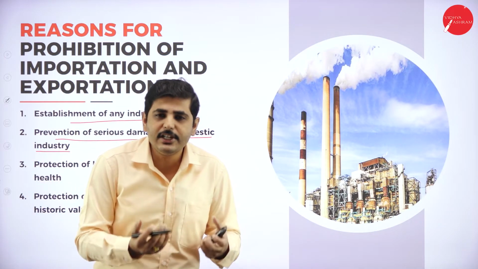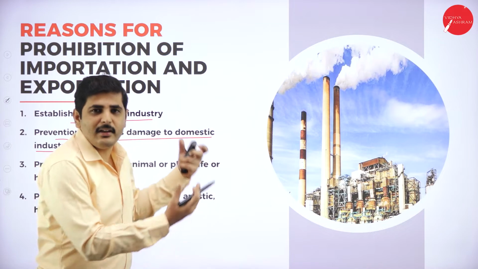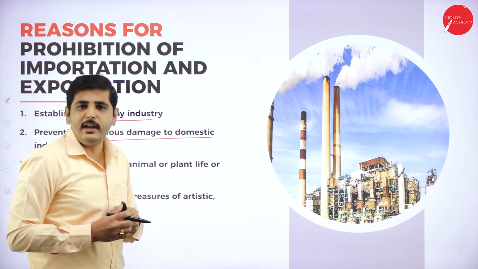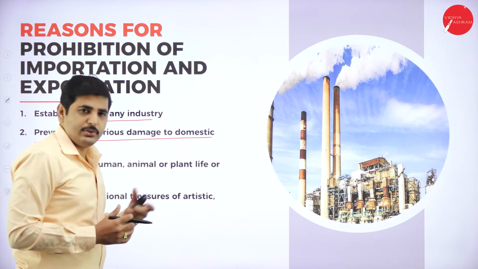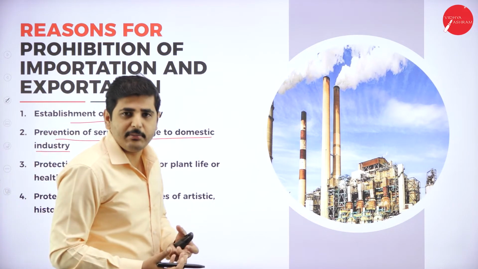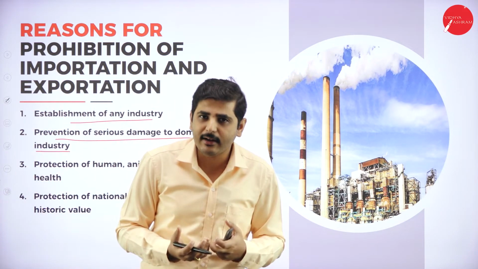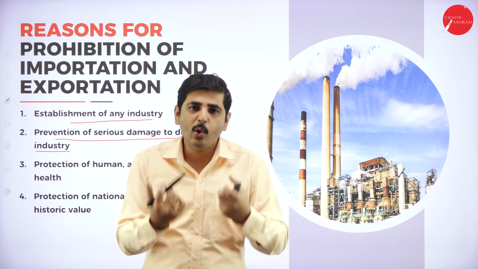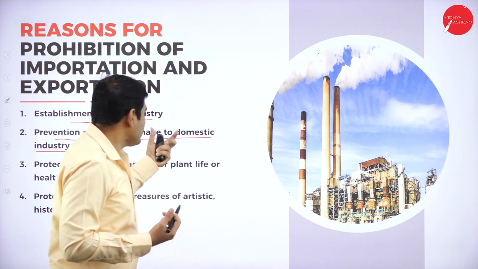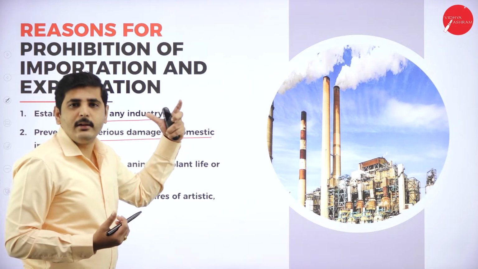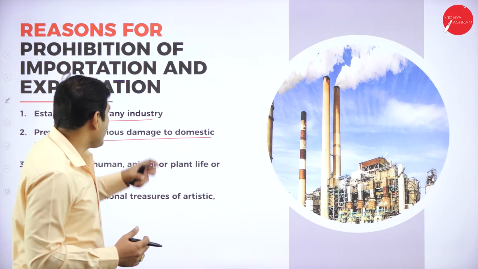So this leads to reduction or damage for our local industry and local producers. So in order to build the demand for our local products, sometimes the government has to make an import ban or prohibition of import.